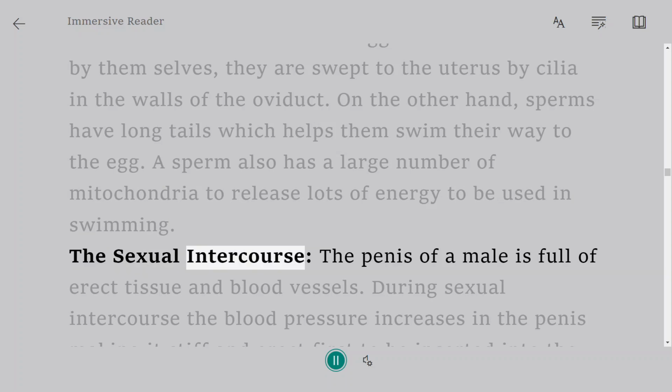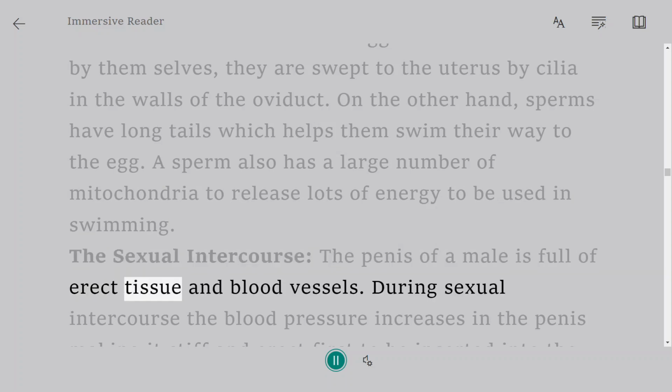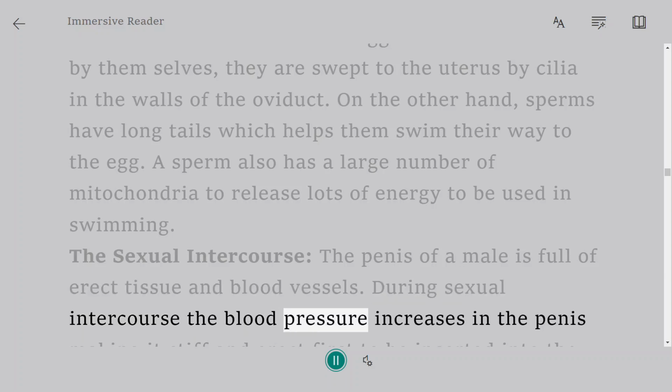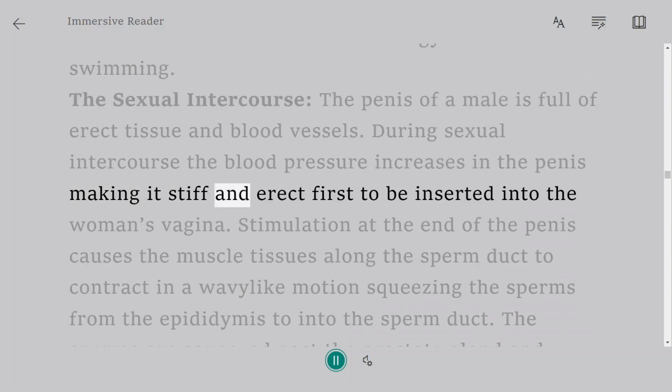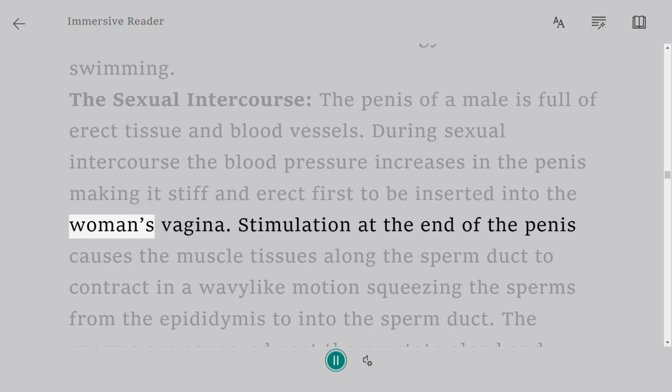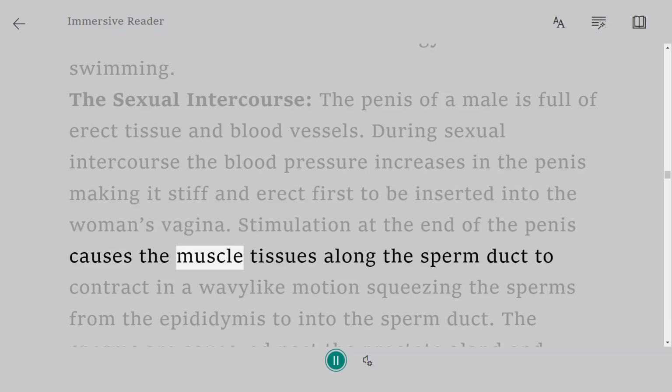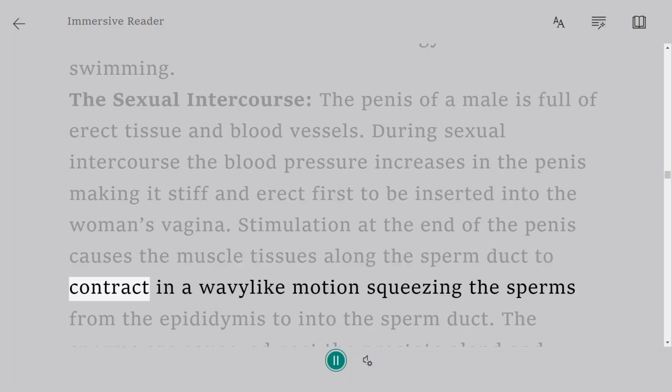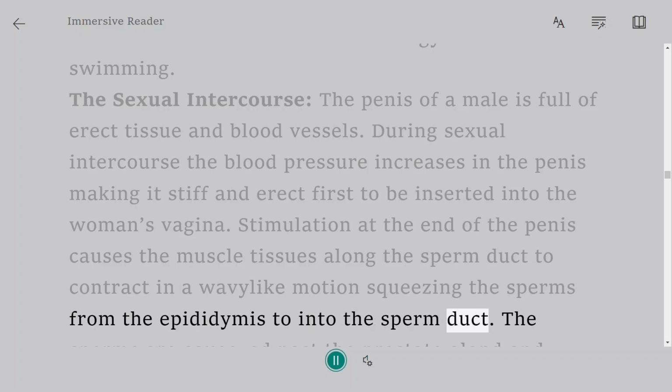The sexual intercourse. The penis of a male is full of erectile tissue and blood vessels. During sexual intercourse, the blood pressure increases in the penis, making it stiff and erect first to be inserted into the woman's vagina. Stimulation at the end of the penis causes the muscle tissues along the sperm duct to contract in a wave-like motion, squeezing the sperms from the epididymis into the sperm duct.